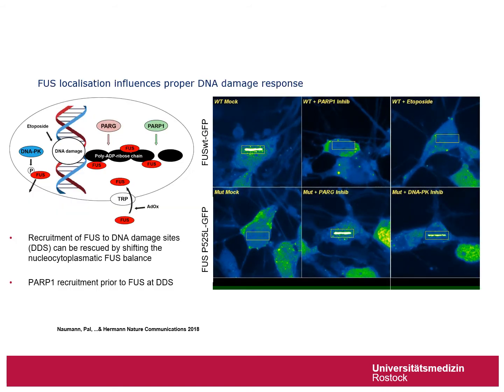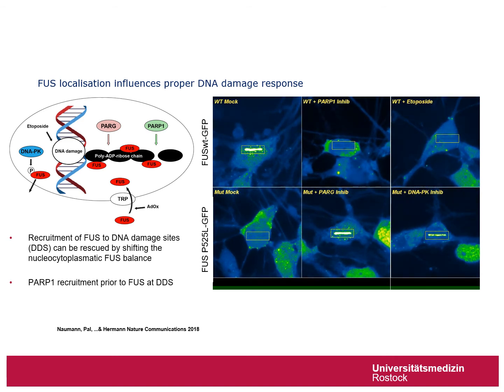By using laser ablation microscopy, we were able to dynamically monitor the response of FUS to control the DNA damage. FUS wild-type GFP gets recruited to the site of DNA damage in a matter of seconds. However, this was not the case in the mutant condition, where we find evidence of mutant FUS GFP in the whole cytoplasm.